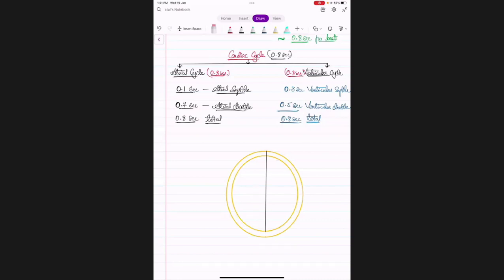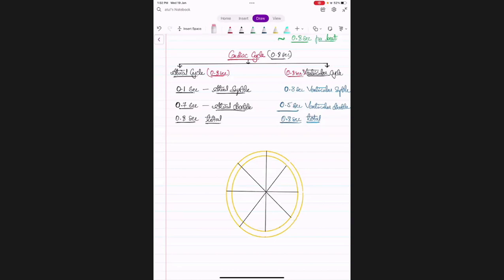This yellow color part is for the atrial cycle. Keep that in mind. I'm just dividing it into quadrants so that you can easily see. Let's split it into small parts of 0.1 seconds each. I hope this is understandable to everyone, that these are 0.1 second quadrants.